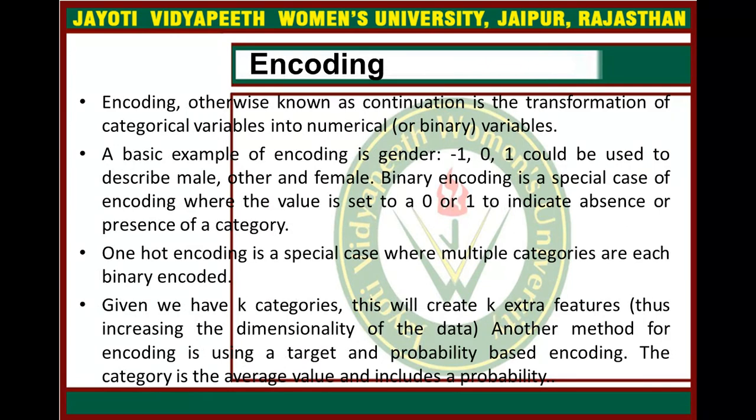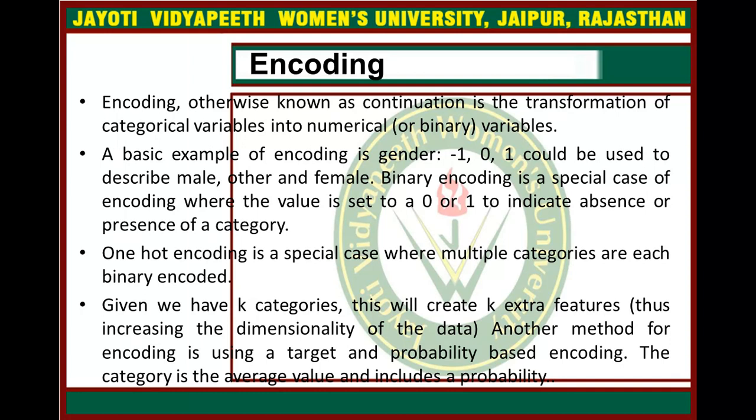Now come to the encoding part. Encoding is the transformation of categorical variables into integer or binary variables. A good example of encoding is gender. It may be -1, 0 or 1, so this could be used to describe male, other and female, right?